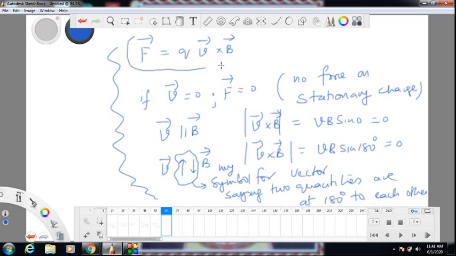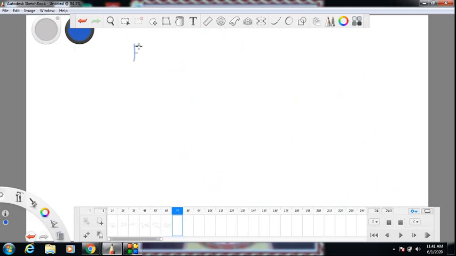So you see, all the conclusions which we first stated are coming from this law. So this law is very important. It will tell you many more things also, much more than what we have written here. So let us go deep into this and explore this. So F equal to Q into V cross B. We should never forget this law.